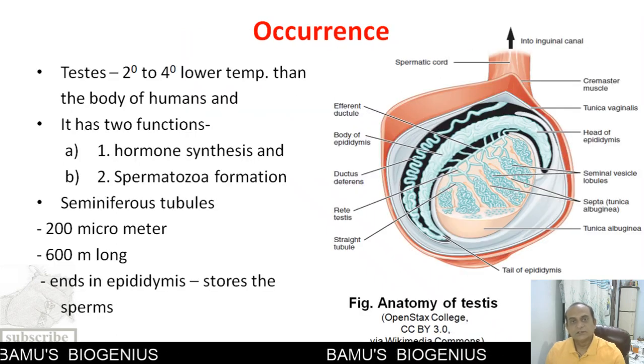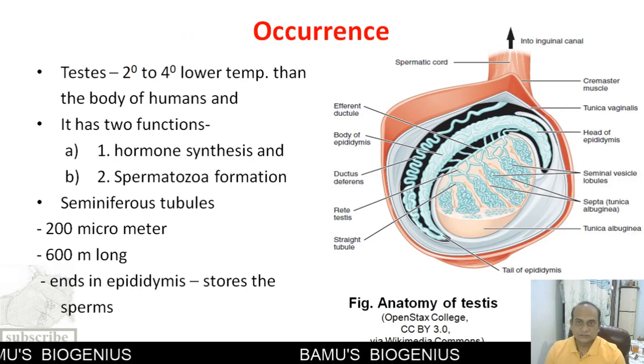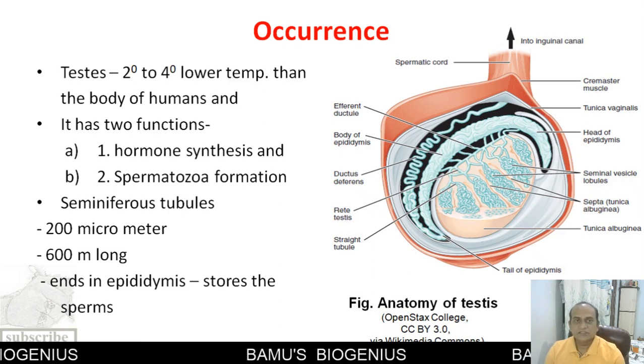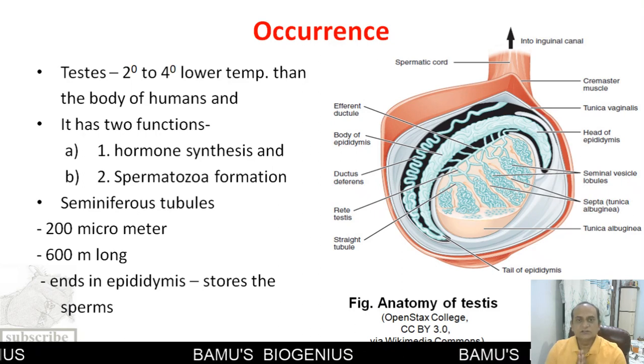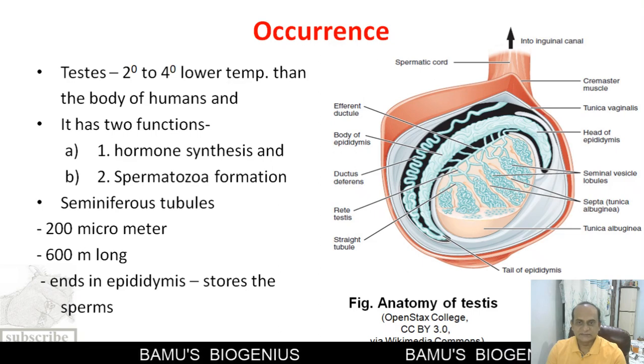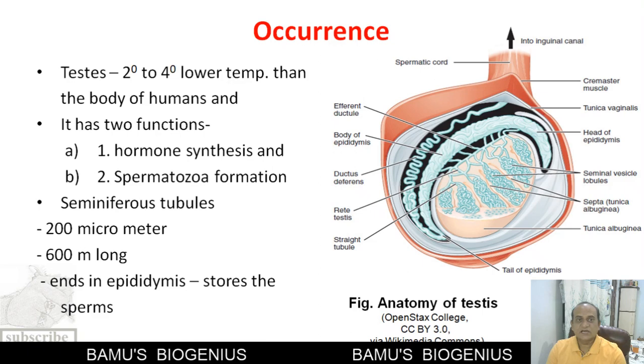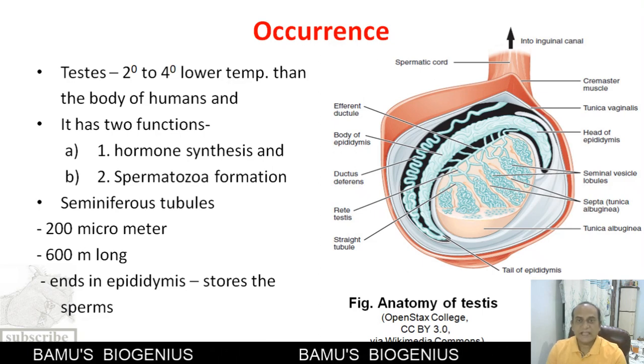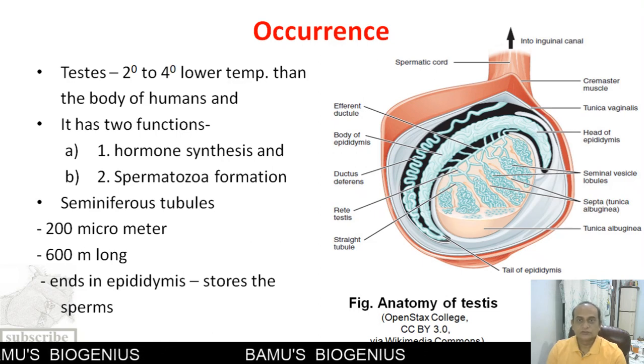Next is the occurrence or site of spermatogenesis. Spermatogenesis occurs in a special kind of structure called the testes. In mammals, these testes are located in a sac-like structure called the scrotum.